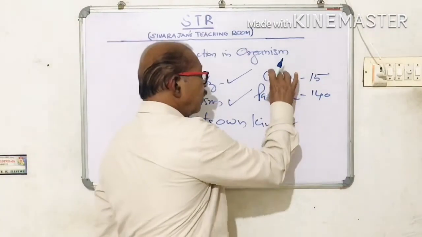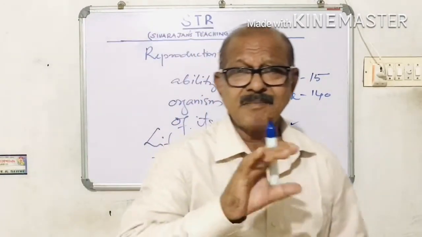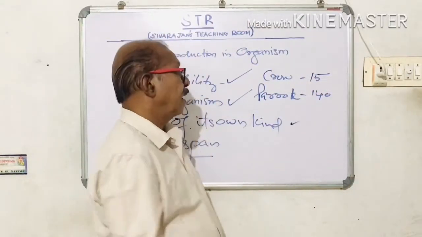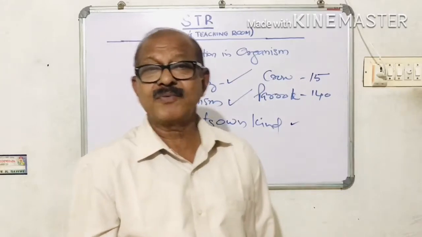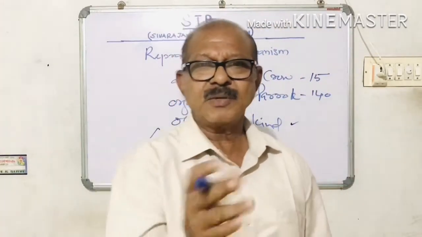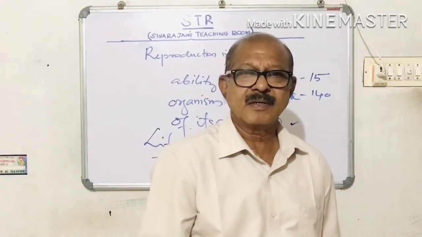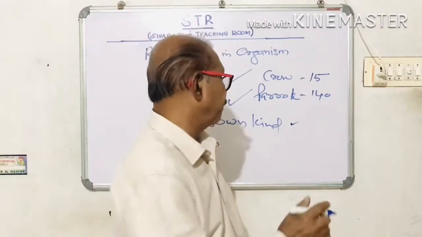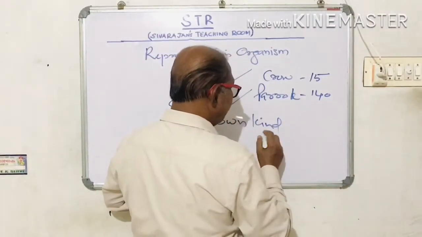See, a crow and a parrot are almost of the same size, but the crow can live only for 15 years, while the parrot can live for 140 years. That also shows that the size of the organism has got no influence on the lifespan, or it is not related to the lifespan. Another example is an elephant.